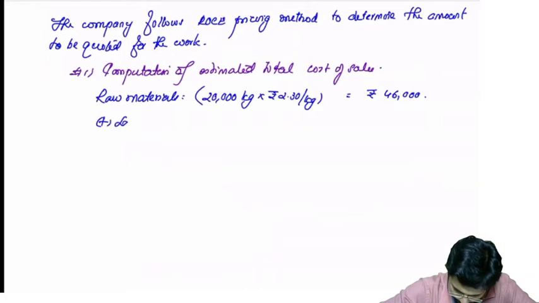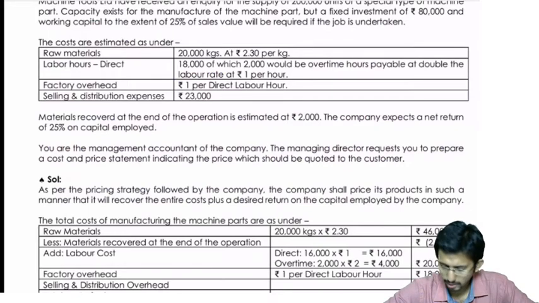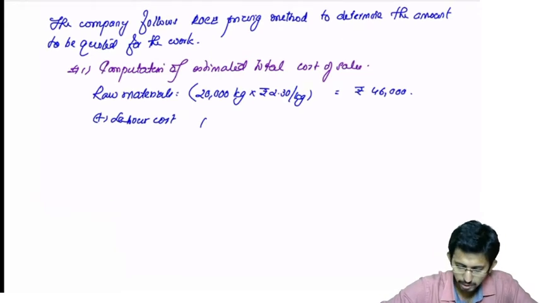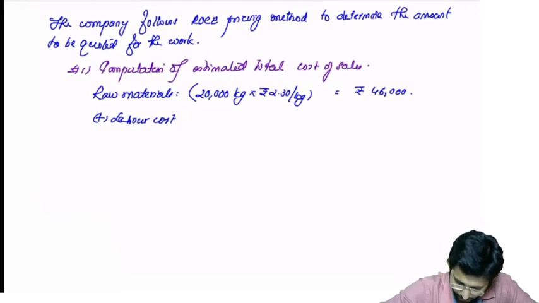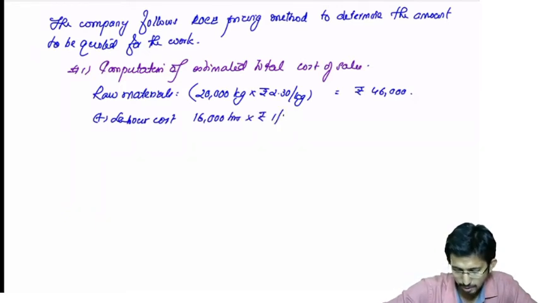Then you add the labor cost. What do they say about labor? 18,000 labor hours are required, out of which 2,000 would be overtime hours payable at double the labor rate of rupees 1 per hour. So out of 18,000, 16,000 hours are payable at rupee 1 per hour.